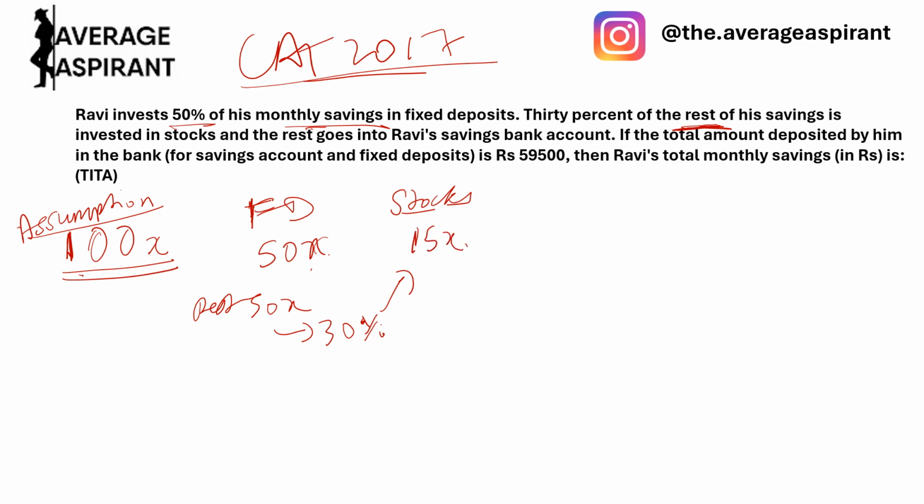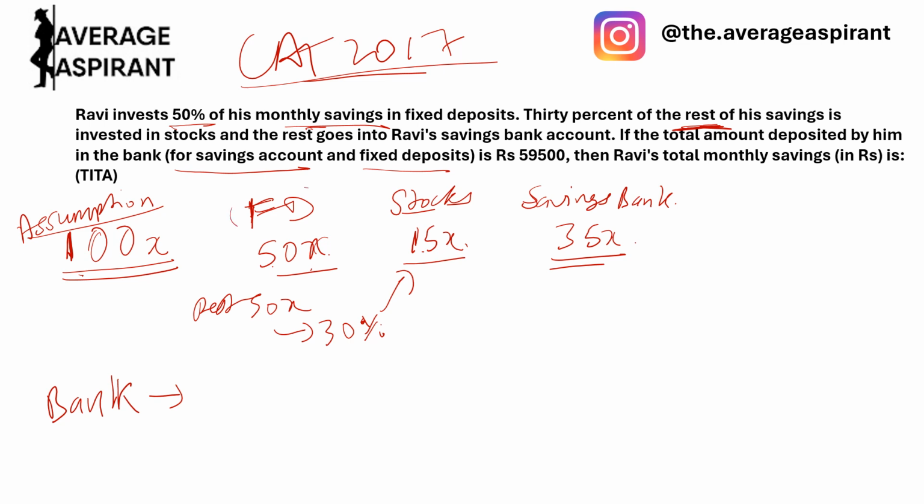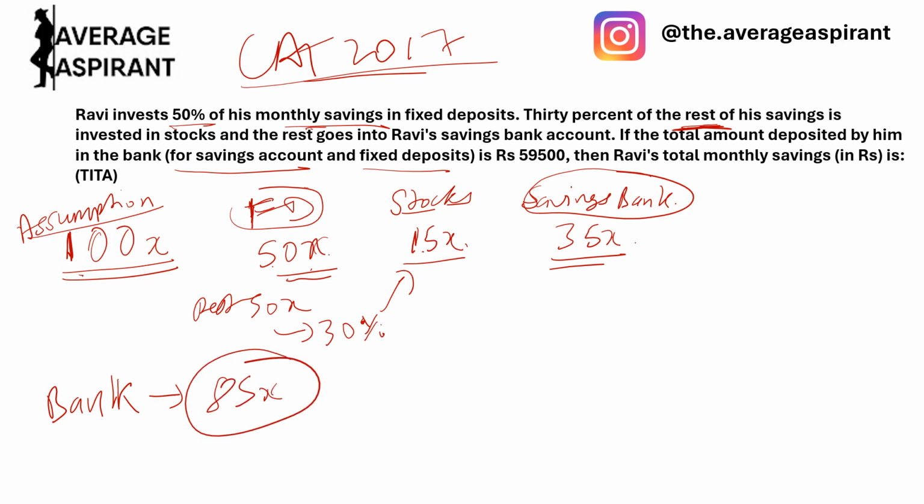And the rest goes into savings bank account. Rest would be 100 minus 50 minus 15, 35x. So if the total amount deposited by him in the bank for savings account and FD. So both FD and savings bank account are in the bank. So 50 plus 35, 85x is in the bank. So this is 85x is